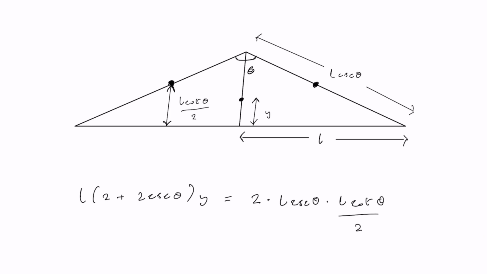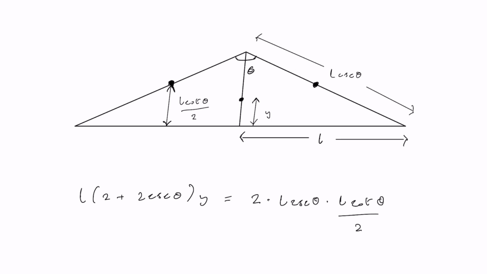Now, since we have an angle and one side of a right triangle, we can get the other two sides in terms of those two quantities. So we have L cot theta for the adjacent side and L cosec theta for the hypotenuse. And in the equation for the centre of mass, we have on the left-hand side the total mass times the distance of the centre of mass from the side BC. And on the right-hand side, we have the individual masses of the sides times the distance of their centres of mass from the side BC.